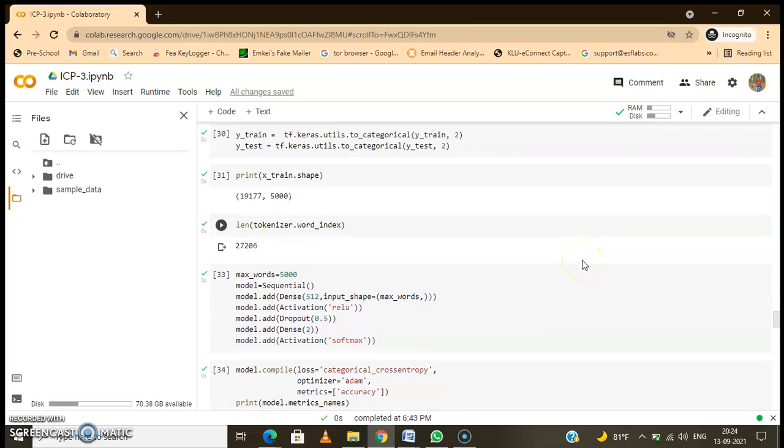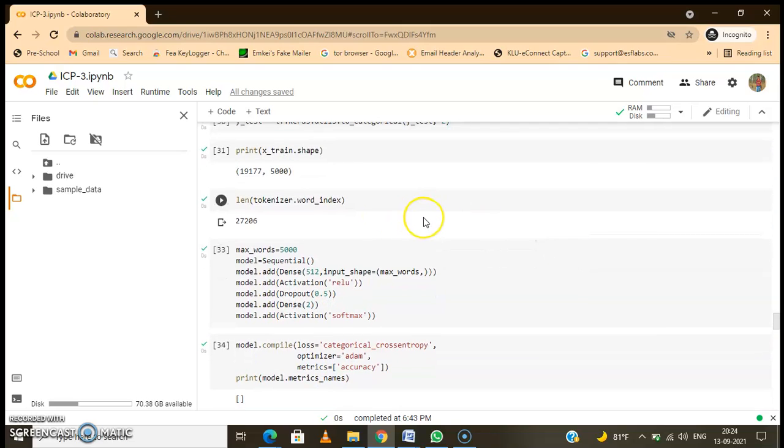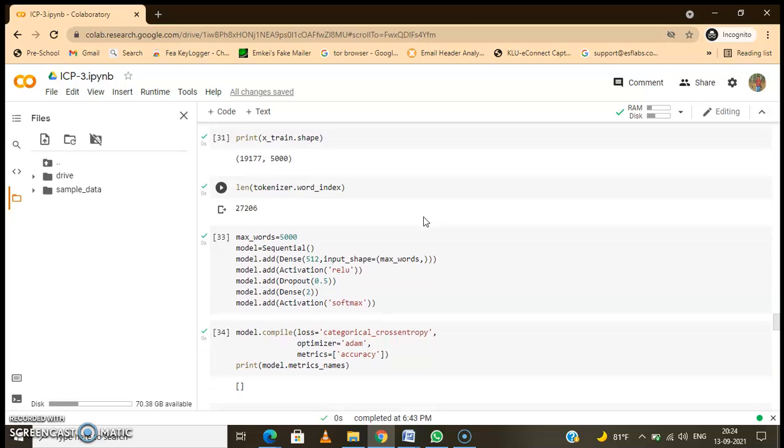Coming to the next command, this is just a print statement showing how many training samples and testing samples we have.